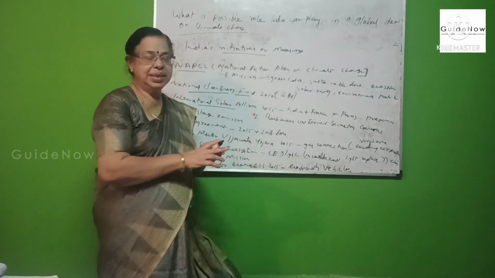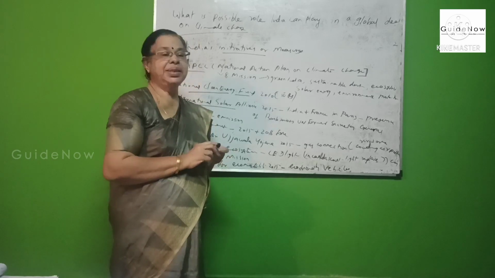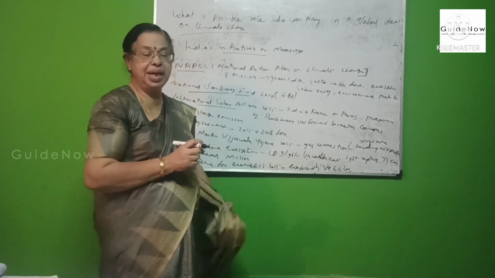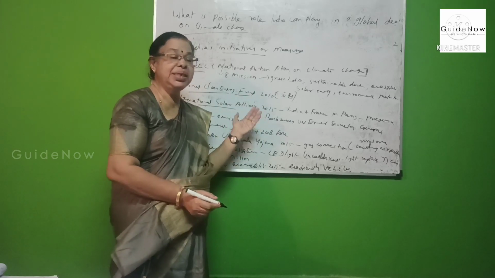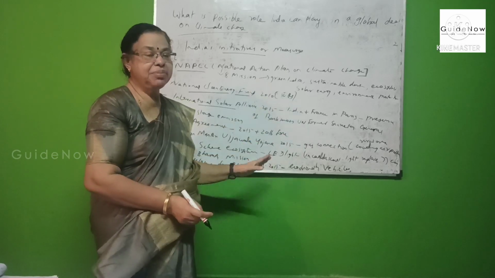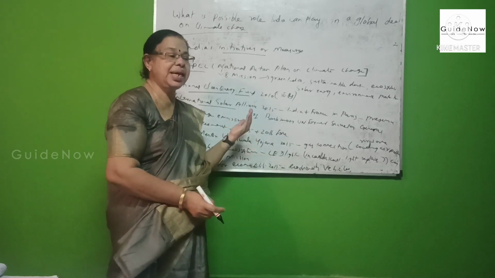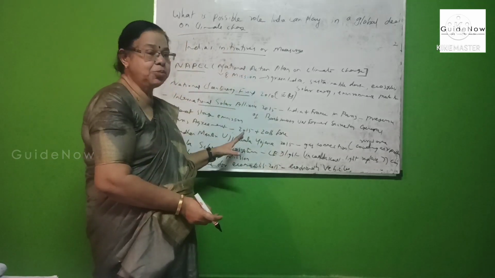The last part of this section is which are the important measures taken by the government to control our climate change. These are the important Indian measures, the policies taken by the Indian government to control climate change. There are various policies here.